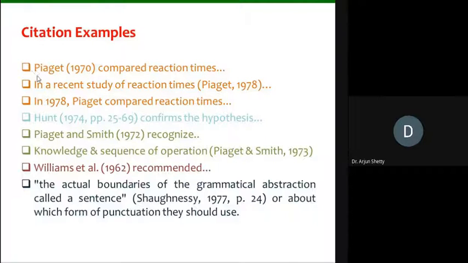If there are two authors, there is one more pattern, or else there are different patterns of citing the author name in the text or body of the article. Either you can put the author name and publication year in parentheses and write what you have taken from their report.